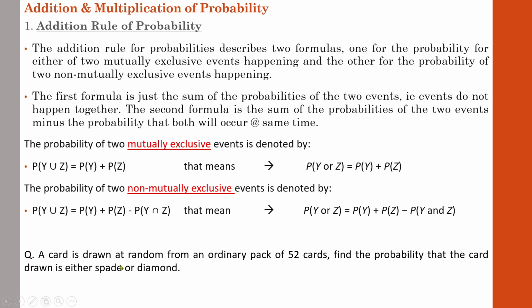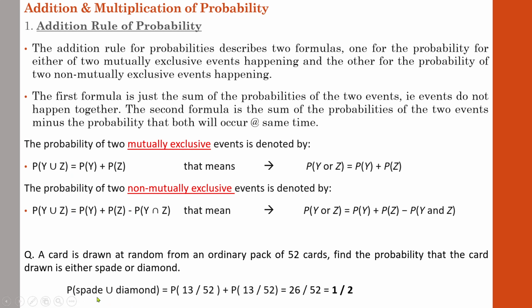What is the probability of getting a spade? How many cards are there? There are a total of 52 cards. What is the probability of getting a spade card? How many cards are there in spade? 13. So the probability of getting a spade is 13 by 52. Same in the case of diamond also, 13 by 52. So now you have the probability of spade and the probability of diamond. So just substitute the details in the equation.